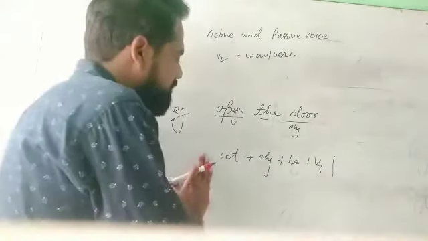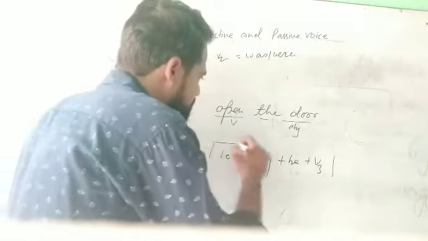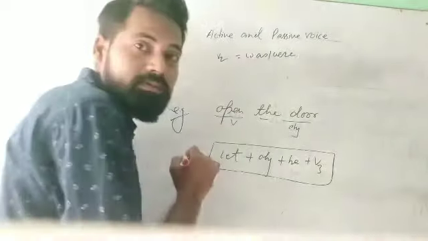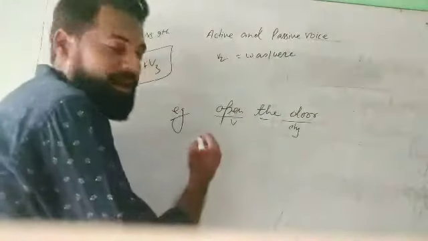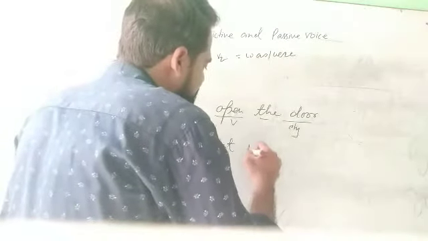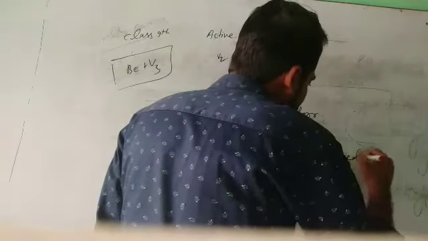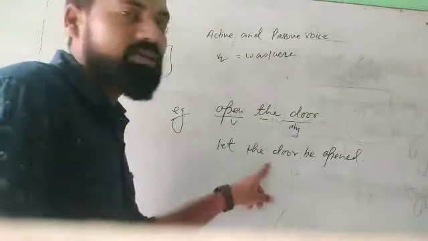And how do we convert? First of all, we have to write let. So write down. Now see, let will come first, and then after that the object, let the door, and then after be, let the door be opened. That's all. This is your active voice and this is your passive voice.